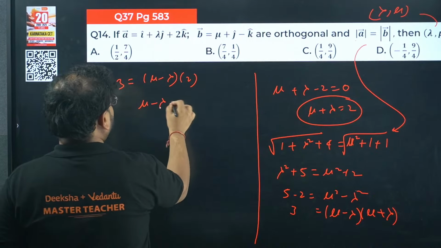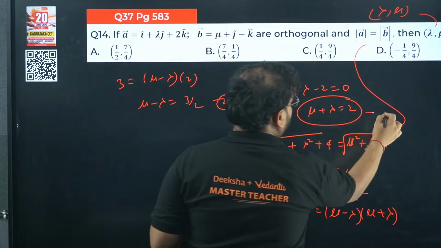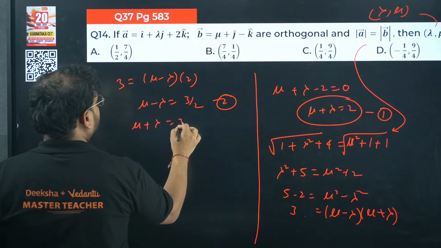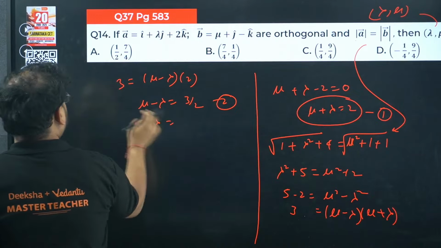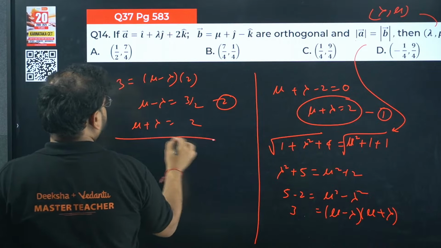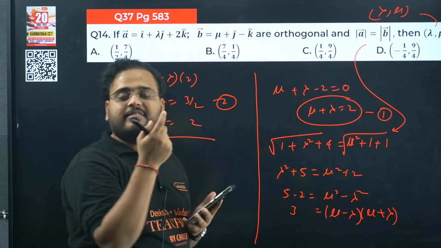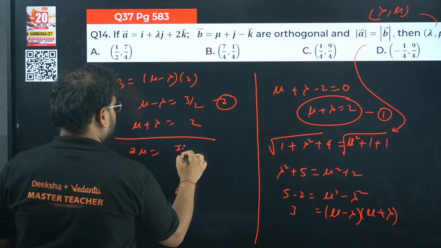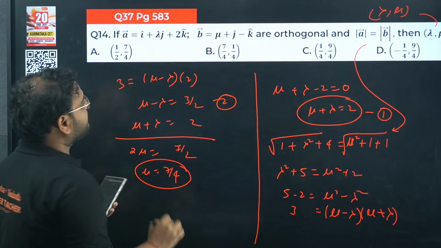So mu minus lambda is 3 by 2, equation number 2. This is my equation number 1: mu plus lambda equals 2. Add them, lambda cancels, I get 2 mu equals 3 by 2 plus 2, which is 1.5 plus 2 equals 3.5, so 7 by 2. So the mu value is 7 by 4.